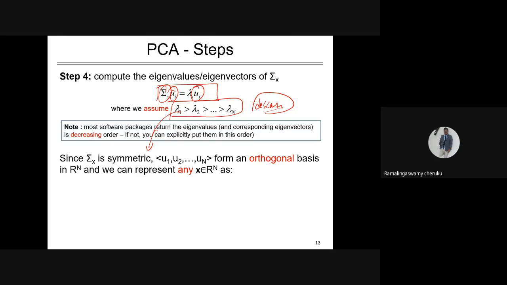The vector which corresponds to lambda 1 is one of the eigenvectors, and for every eigenvalue there is a corresponding eigenvector. These eigenvectors will be your new orthonormal basis in the transformed space.